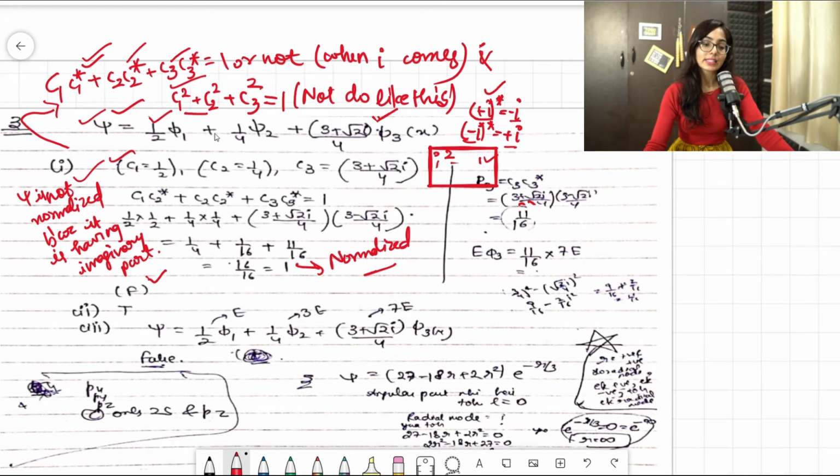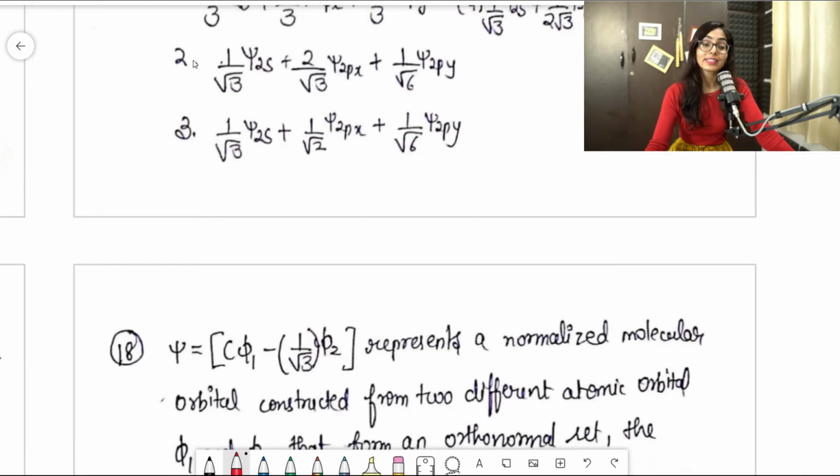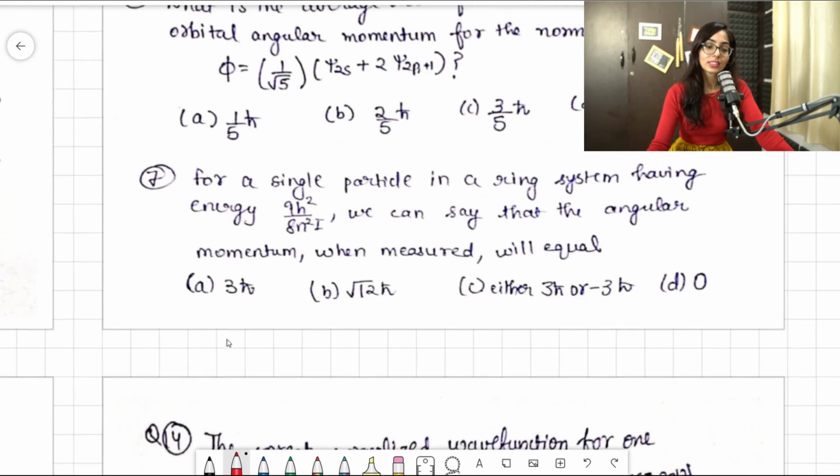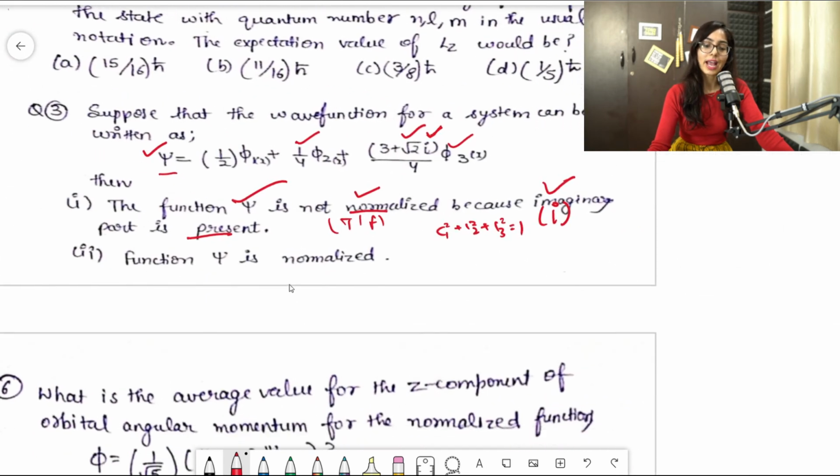So let's move to the other part. This question also has another part, and that is interesting, guys. So let's see what this next part is. The second part is this one: the function psi is normalized.